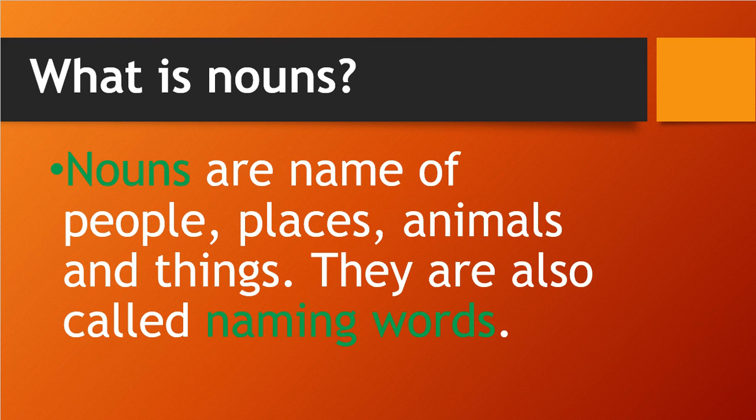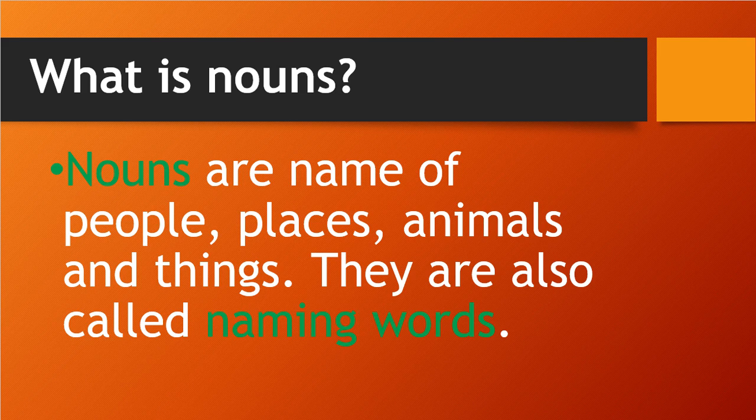We call those creatures with those different names, like cow and buffalo. So those naming words are how we can identify everyone.